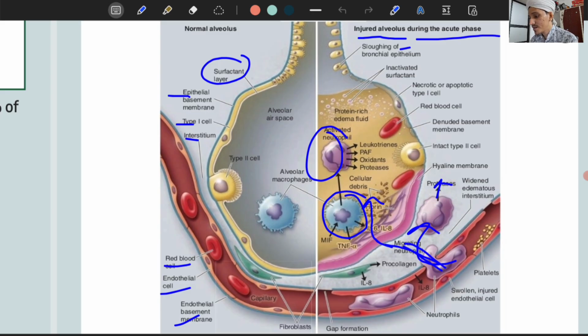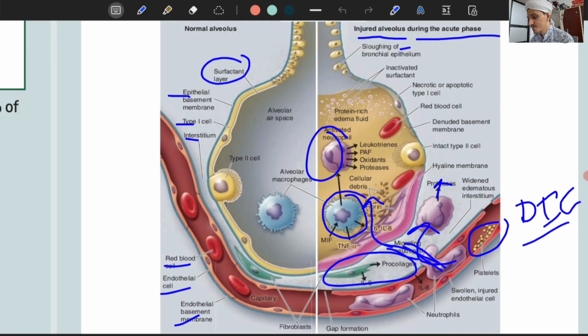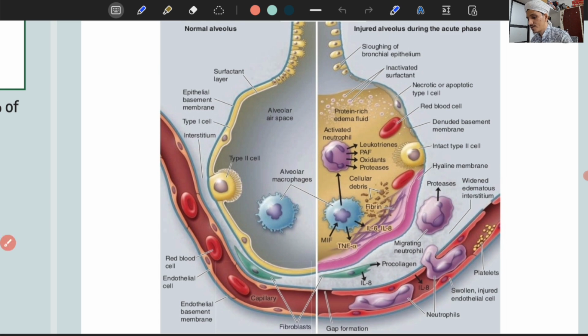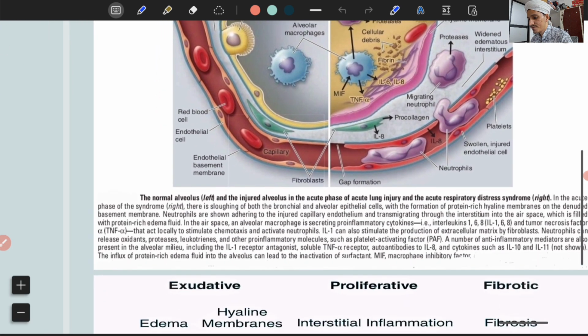If they become severe, fibroblasts will come and cause fibrosis like this, they will secrete procollagen. And if severe, the patient can also go into DIC, disseminated intravascular coagulation, where platelets are consumed. There can be chances of bleeding also, and chances of coagulation also. So this is a picture which depicts the pathophysiology of ARDS.